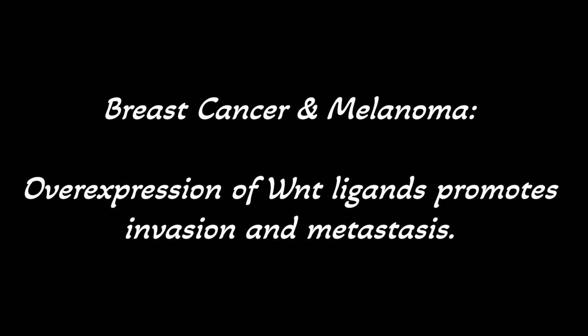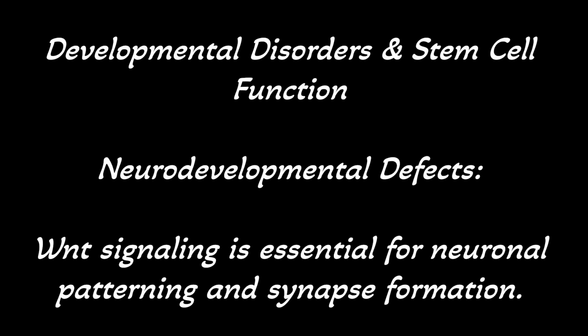In melanoma, overexpression of Wnt ligand promotes invasion and metastasis. In disorders and stem cell functioning also, it has an important role. Wnt signaling is essential for neuronal patterning and synapse formation. Mutation in LRP5 affects bone density, causing a high bone mass disorder.